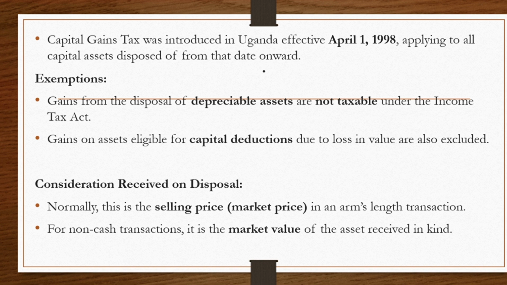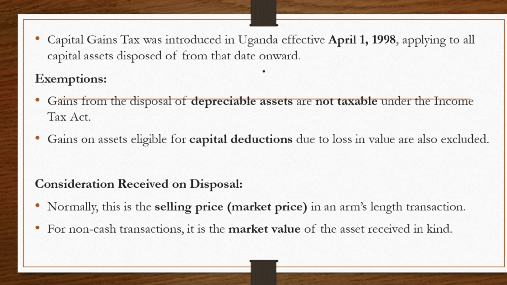So let's look at the consideration received on disposal. Consideration is the money or the payment that is received on the disposal of the assets. Normally this is the selling price or the market price in an arm's length transaction. And for non-cash transactions, it is the market value of the asset received in kind.